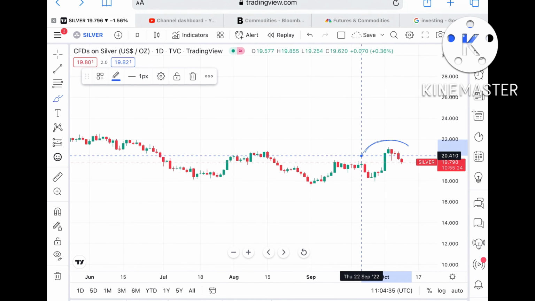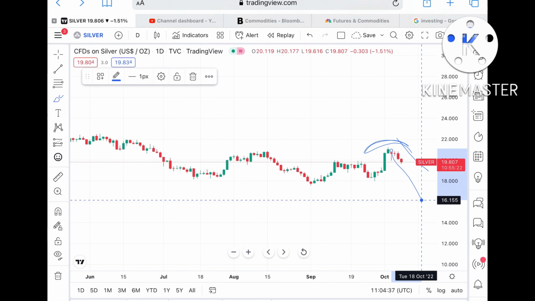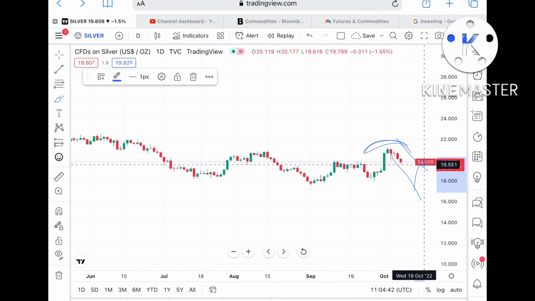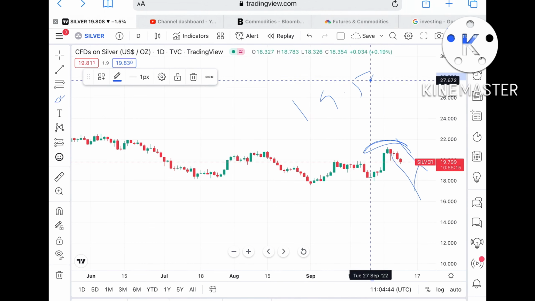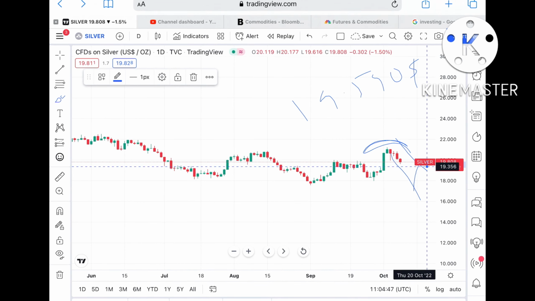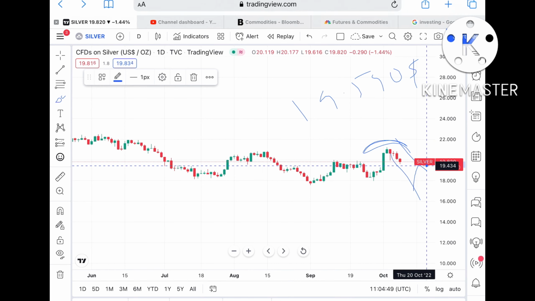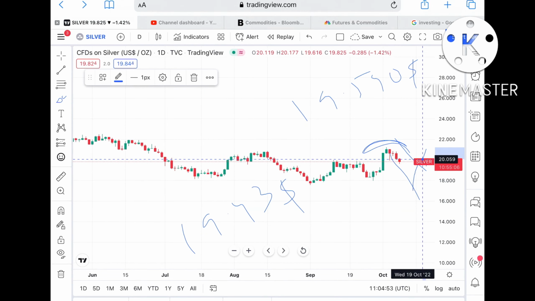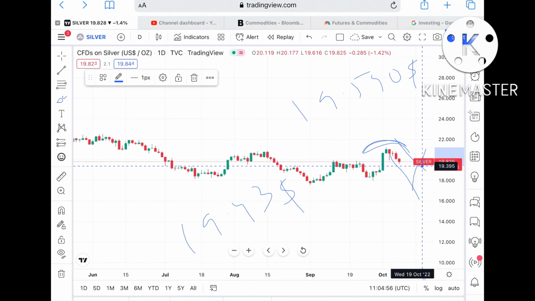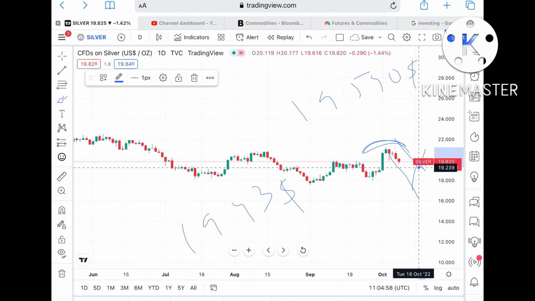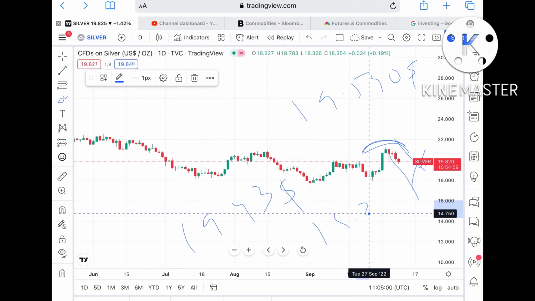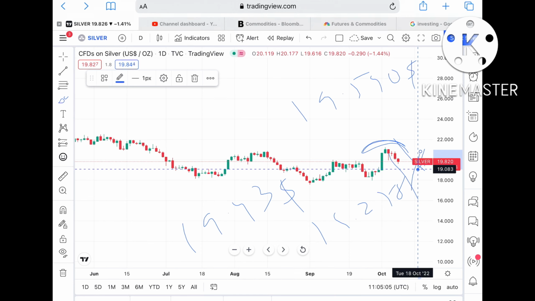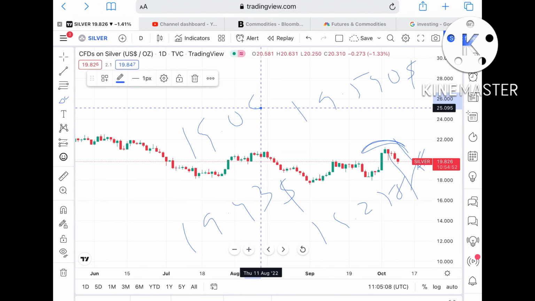Now suppose the price doesn't sustain this particular level. As I've already told you, the price has formed a swing at this level and is moving further down. Suppose the price doesn't sustain this level, then it can fall further low towards a level of $19.590. If the price falls below this level, it can fall further towards $19.43. Once the price falls below this level, it can move further low and touch a level of around $19.278. If the price falls below this level, it can move further low towards a level of 19.083.